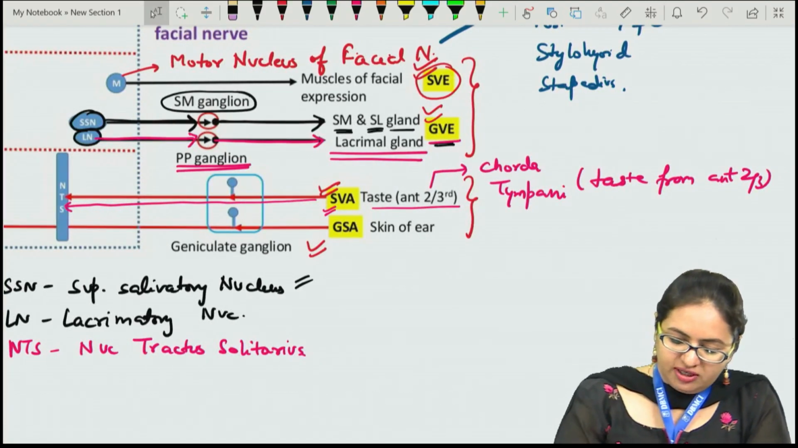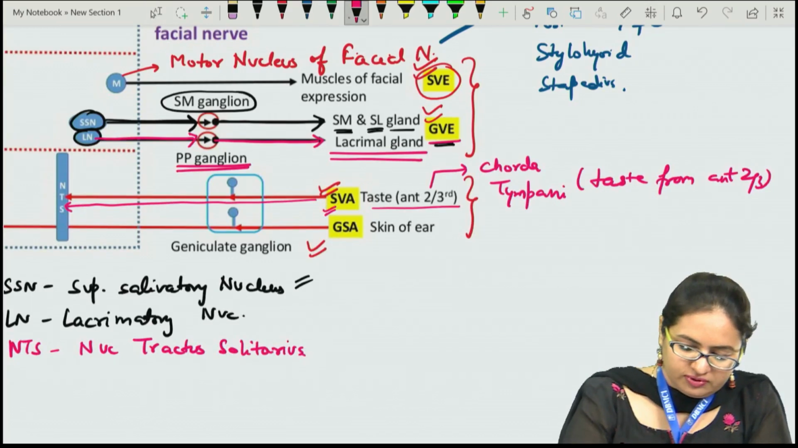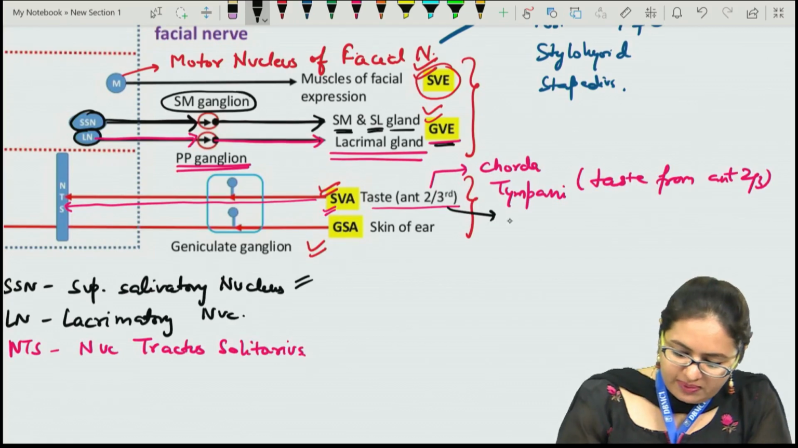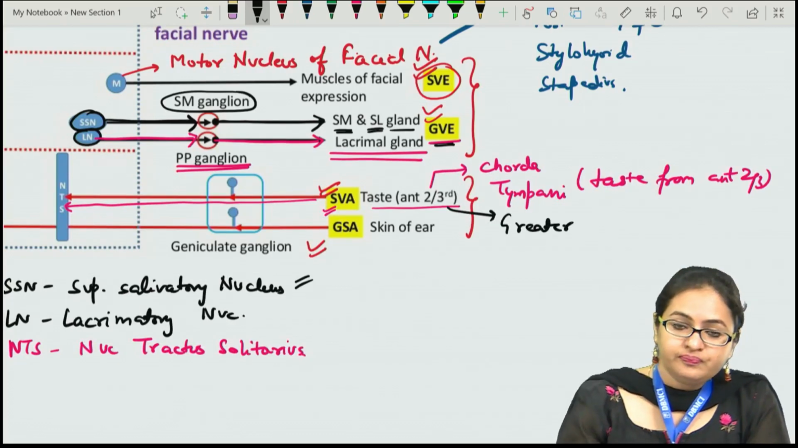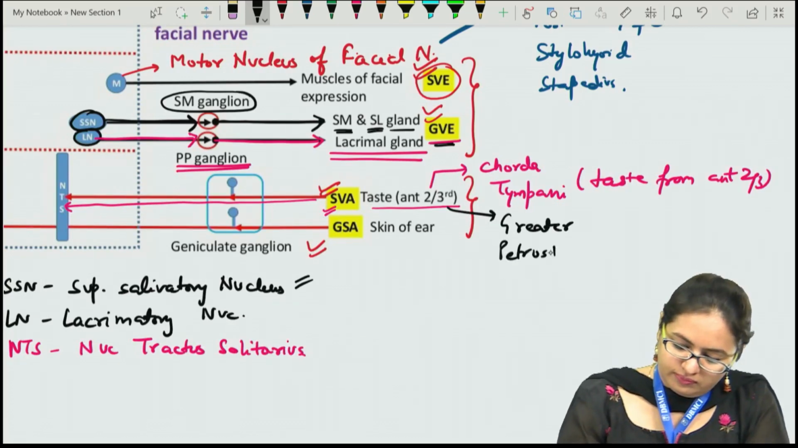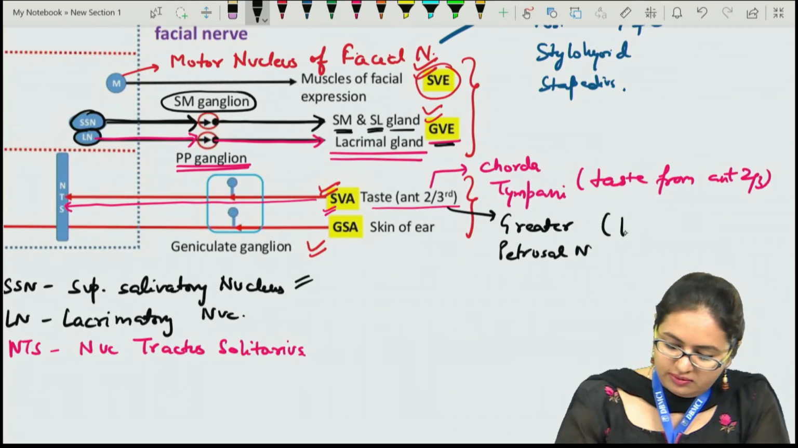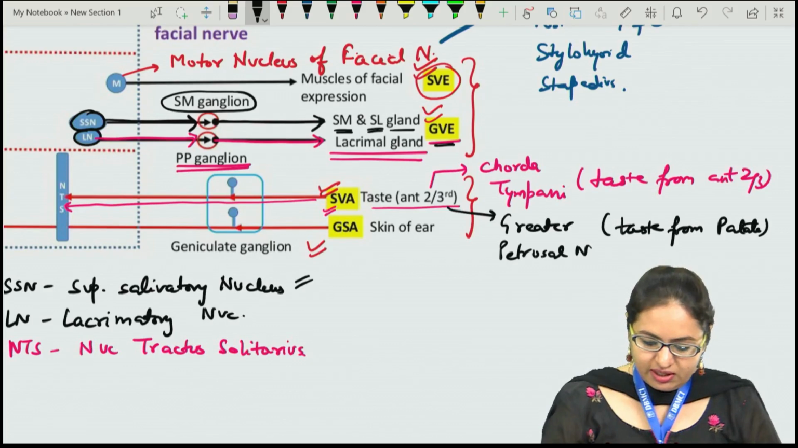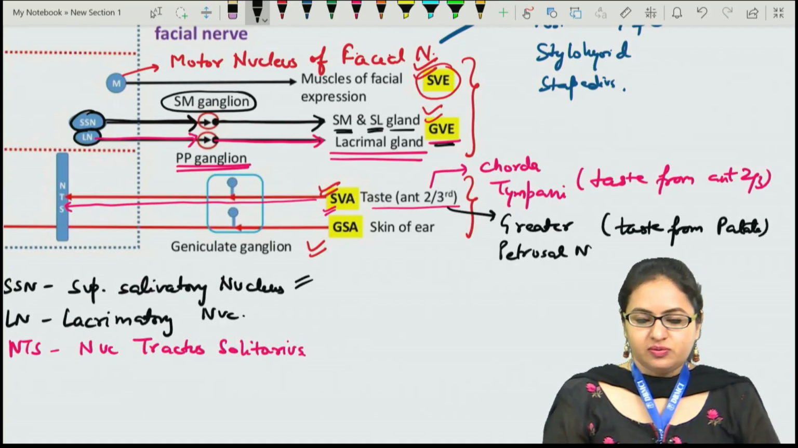Now apart from chorda tympani, the greater petrosal nerve is also carrying taste sensation from the palate. So the greater petrosal nerve carries taste from the palate. Therefore both the chorda tympani nerve and the greater petrosal nerve are carrying the SVA fibers.